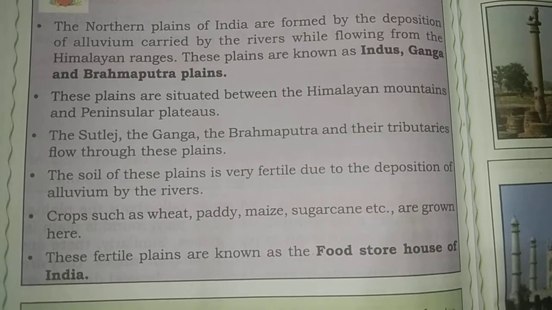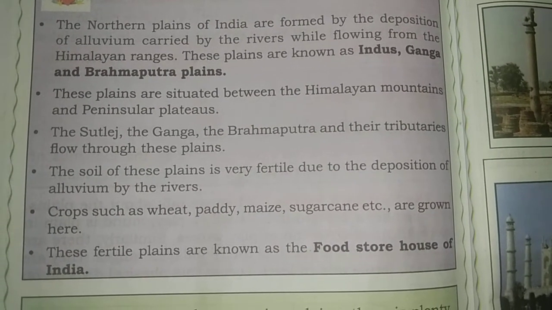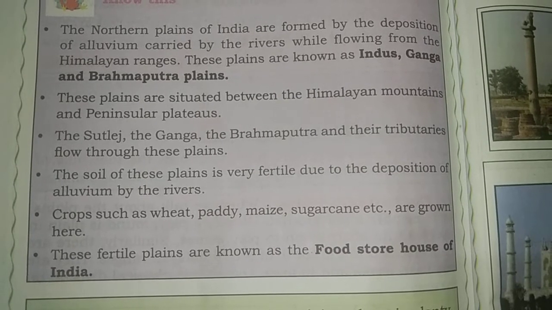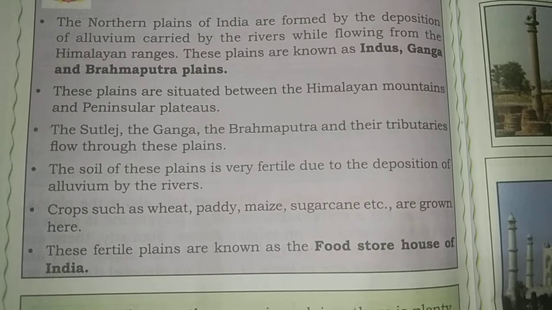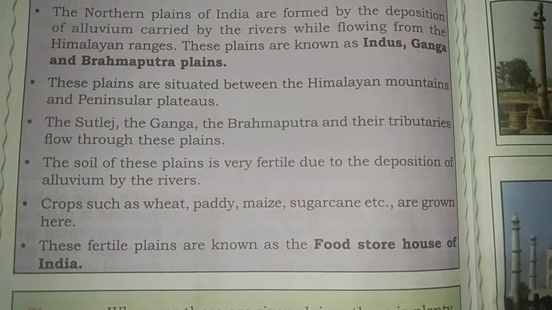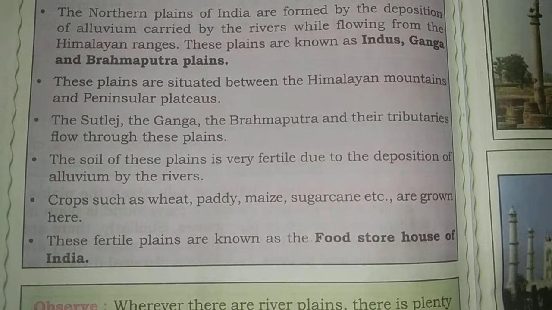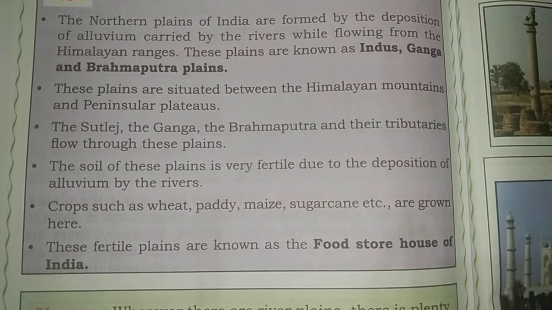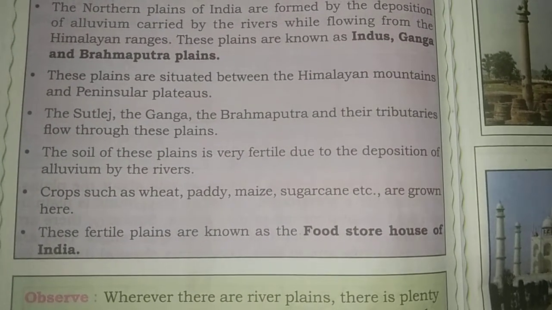They are situated between the Himalayan mountains and the peninsular plateau. The Satluj, the Ganga, the Brahmaputra and their tributaries flow through these plains.